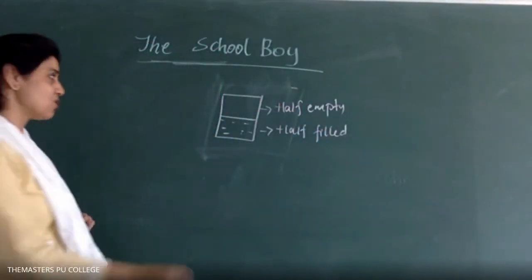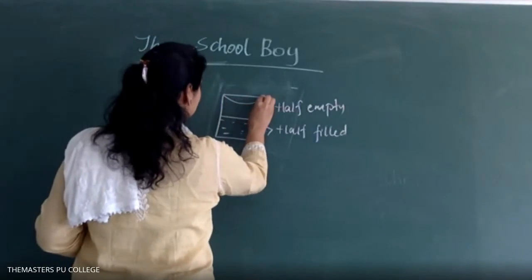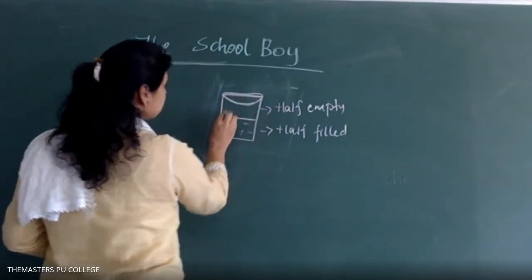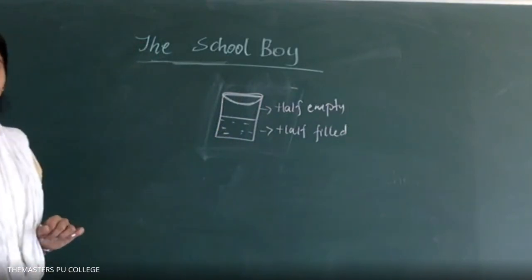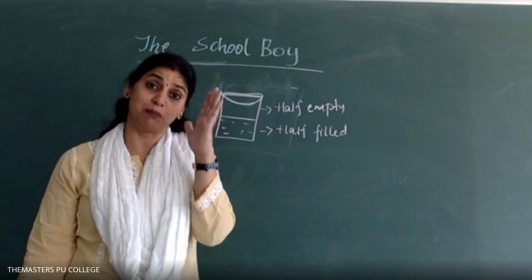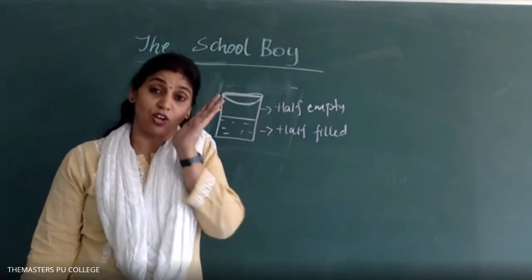This glass of water. The person who is an optimist, what will he see? You'll see half glass empty. Amma, I've only got half. Or you say that it is half filled.